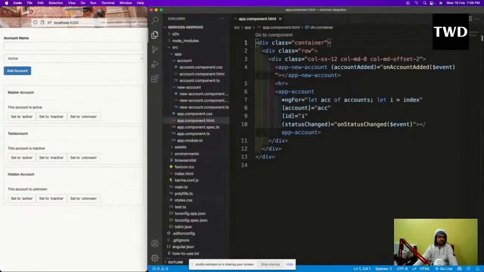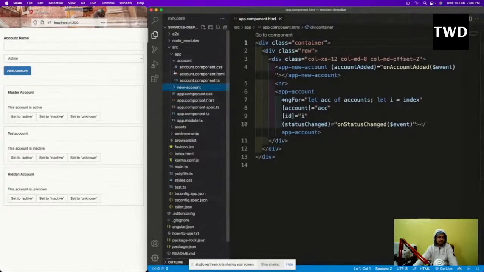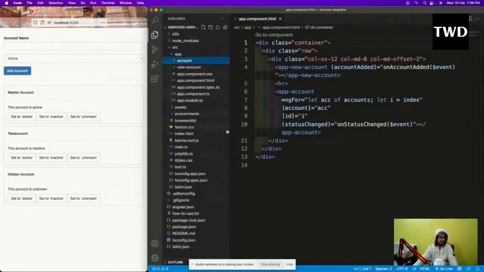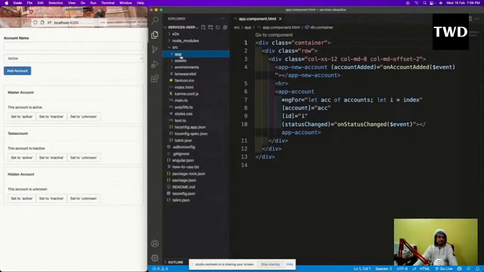Now what we are going to do, we are going to learn about services, and the first thing we are going to do is create a logging service, and how to use it. So here in the app, inside the app folder, I'm going to create a